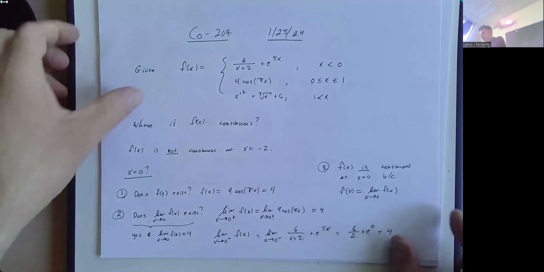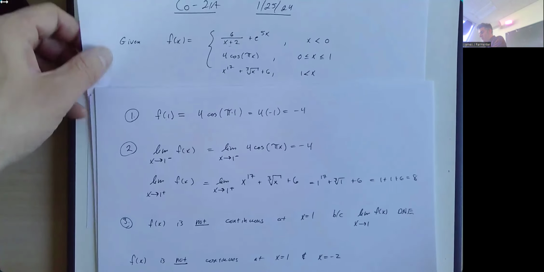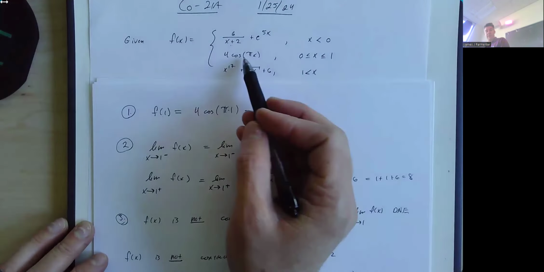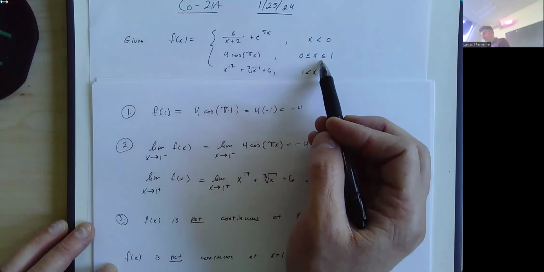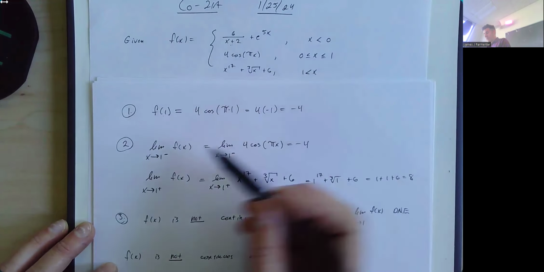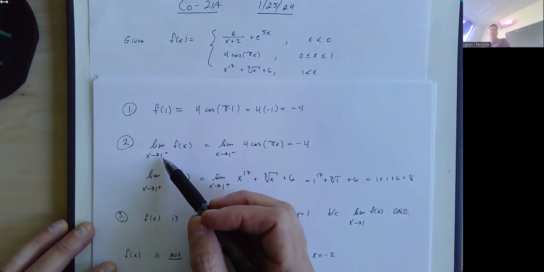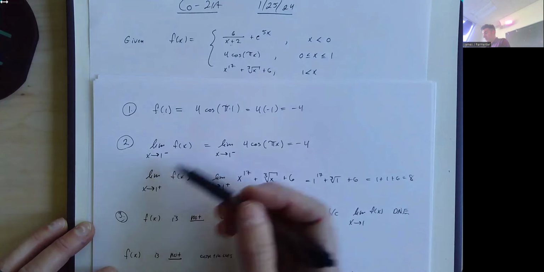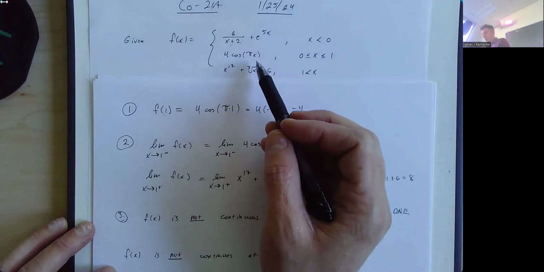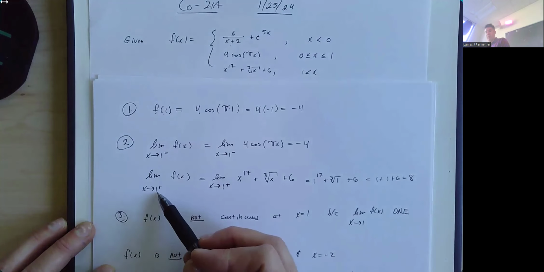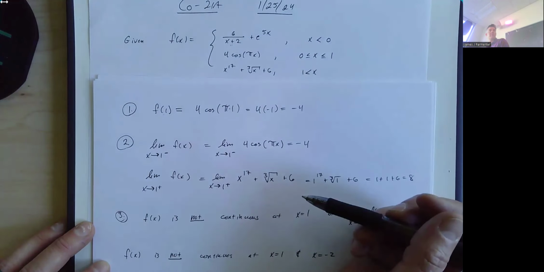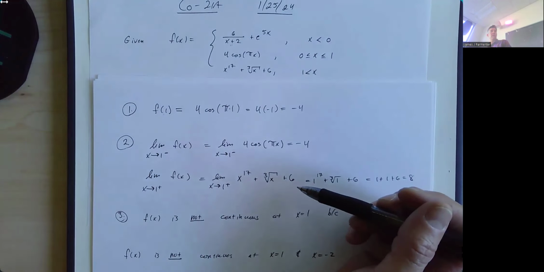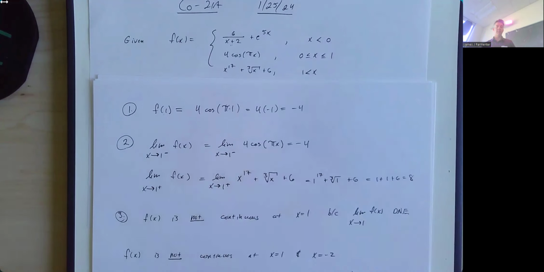And then for the other part, same kind of idea. When we were finding f of 1, we happen to be using the same piece of the function because, again, this middle piece here is where x is defined to be equal to 1. When I did the limit from the left, I used the piece of the function where x was less than 1 or less than or equal to 1. So I used the same piece again. When the limit as x approaches 1 from the right, I used the piece where x was just bigger than 1. So that's going to be the piece where x is greater than 1. That's how we're figuring out which pieces to use to find our limits and to plug in.